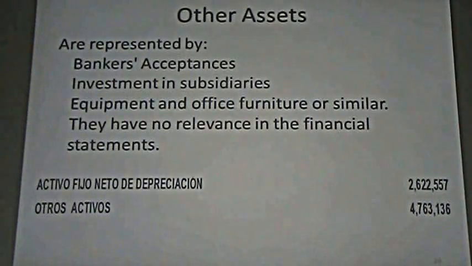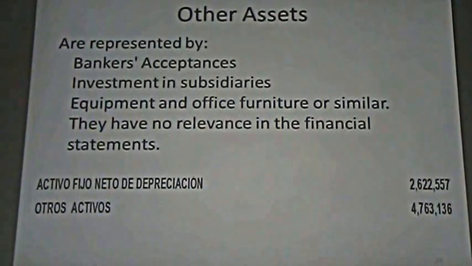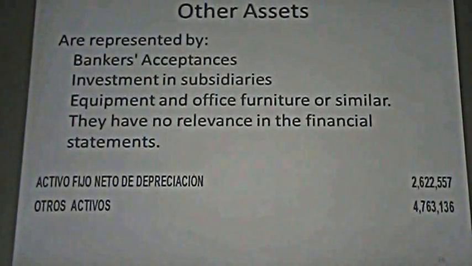So you can see that buildings are something that shows how much money they have. But if you see their loans, then you can change your words. Buildings are not something important in the assets that financial institutions are managing. And you can see other assets, and in this case, they represent 4,700,000.